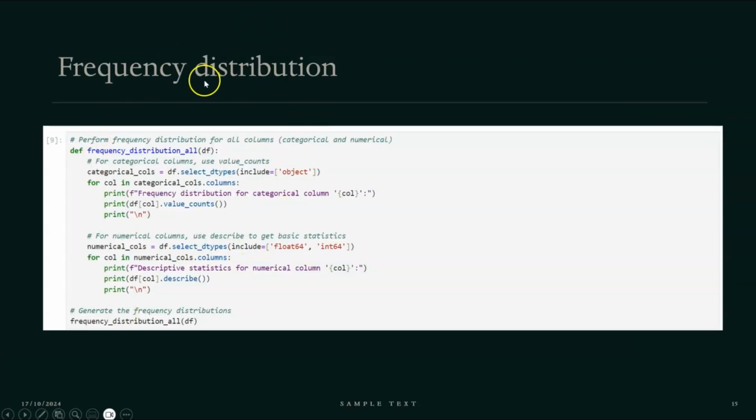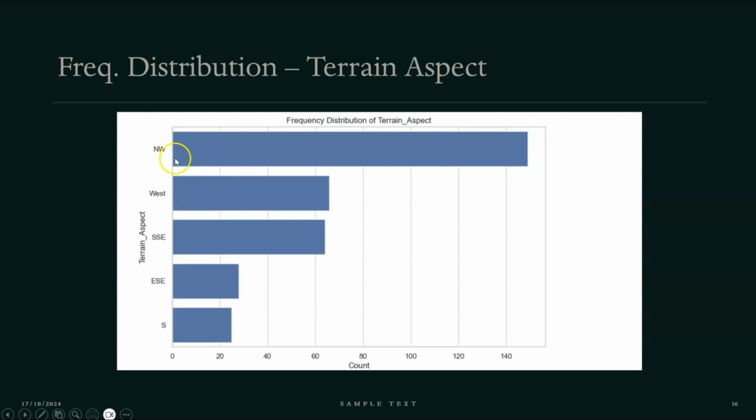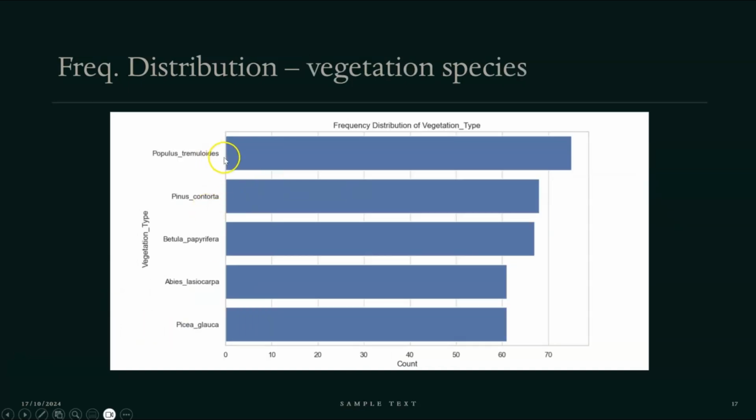Then this is the frequency distribution for all of the variables. We have done the frequency distribution to get to know how the variables are distributed. For example, the northwest has more than 140 data, and less than 40 data has a south direction. Then we have 5 species in our data set.